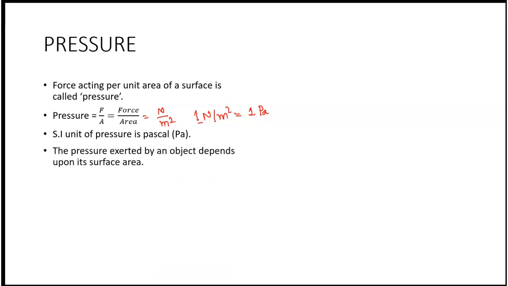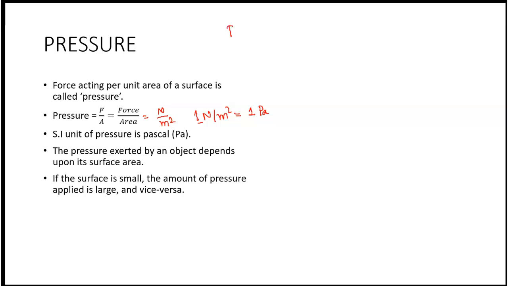The pressure exerted by an object depends upon its surface area. If the surface is small, the amount of pressure applied is large, and vice versa. As you can say, we know that pressure is force upon area.